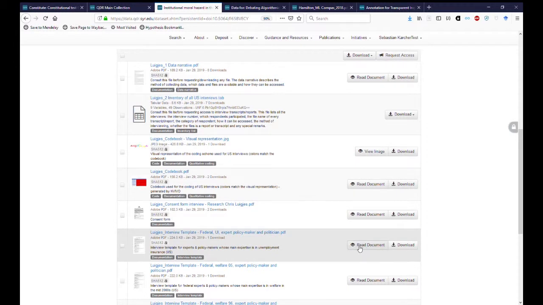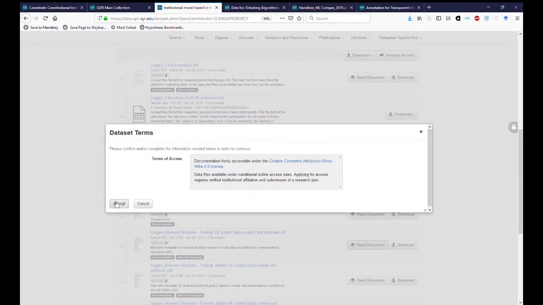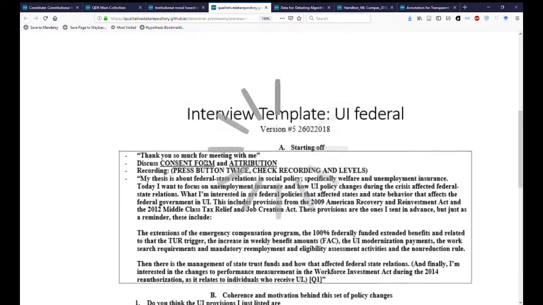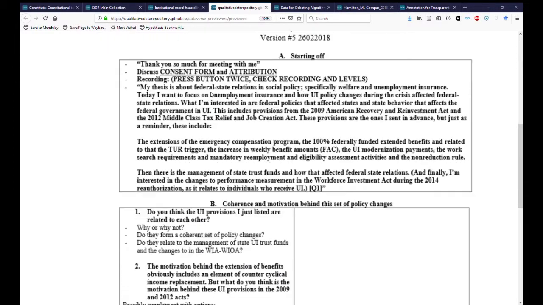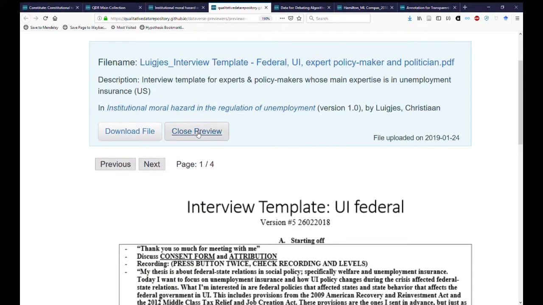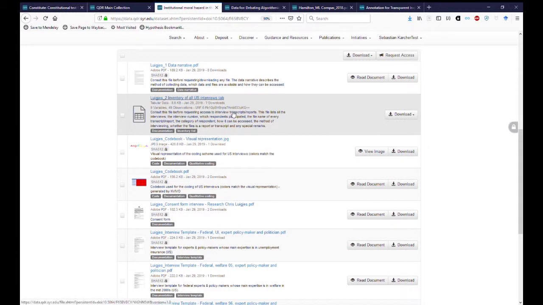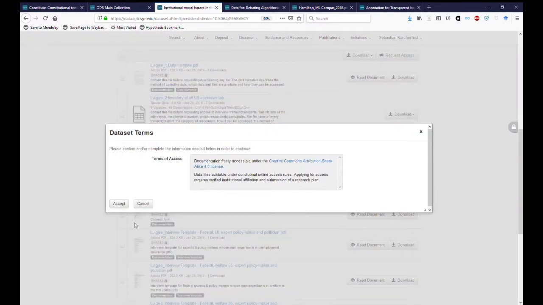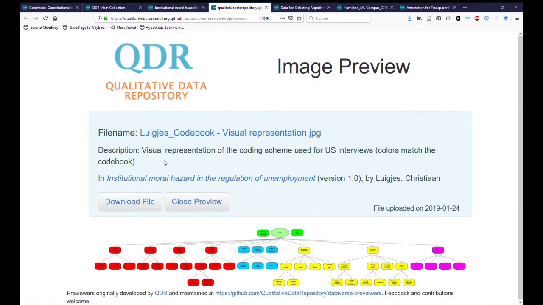buttons. And so if I wanted to, for example, look at the interview template, I can click on the button, accept terms and conditions, and read through the interview template that contains the questions and subpoints that were asked in the semi-structured interviews in this particular project. This doesn't just work for PDFs, it also works for images such as this one. Here, the coding tree of this qualitative data project, as well as videos and audio files.